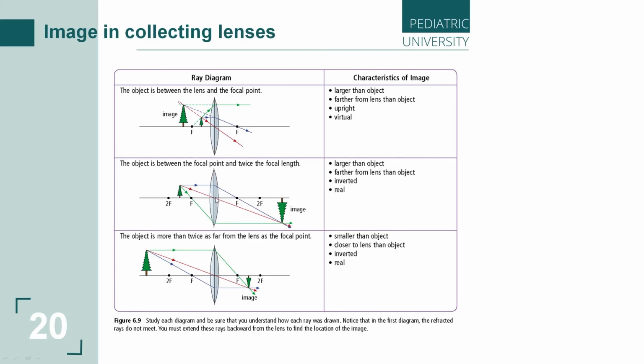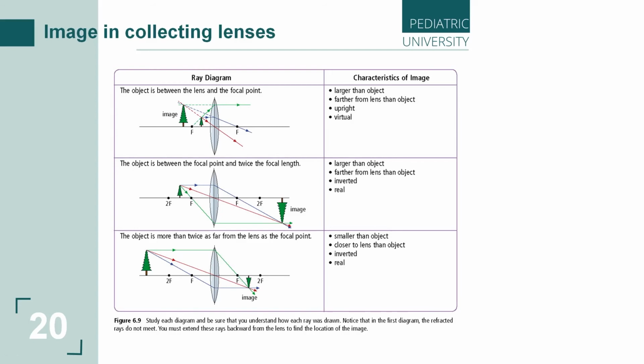If we compare the distance between lens and image and the distance between lens and object. So, well, if the object is behind double focus, then the image in the collecting lens is real, reduced, smaller than the object, and inverted. And closer to the lens than the object. You can see these rules.